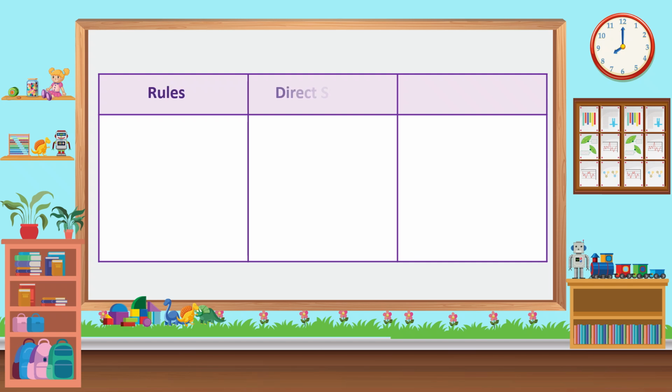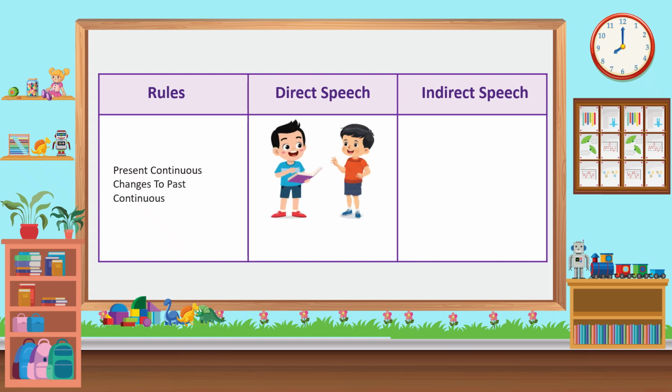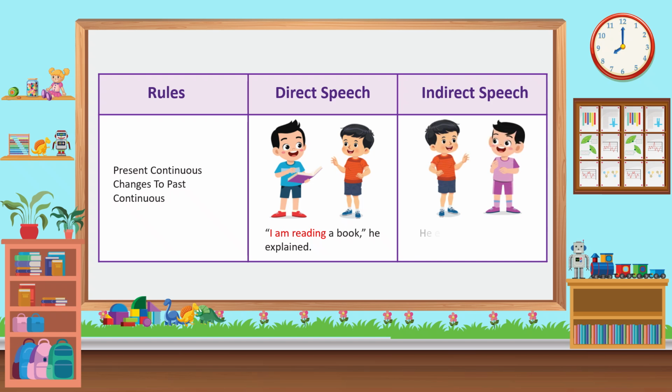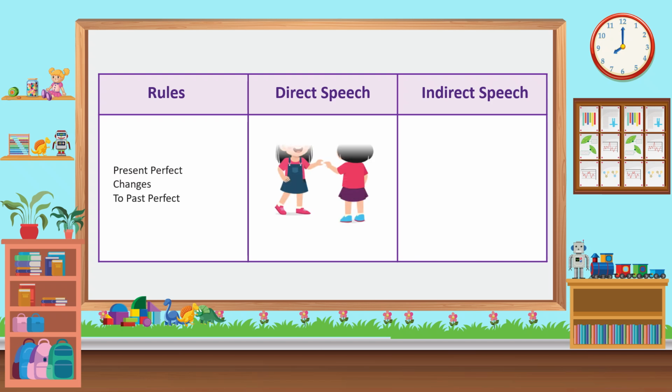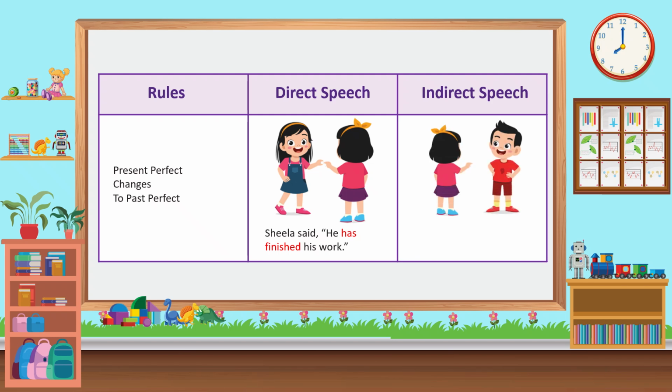Rules. Direct speech. Indirect speech. Present continuous changes to past continuous. I am reading a book, he explained. He explained that he was reading a book. Rules. Direct speech. Indirect speech. Present perfect changes to past perfect. Sheila said, he has finished his work. Sheila said that he had finished his work.